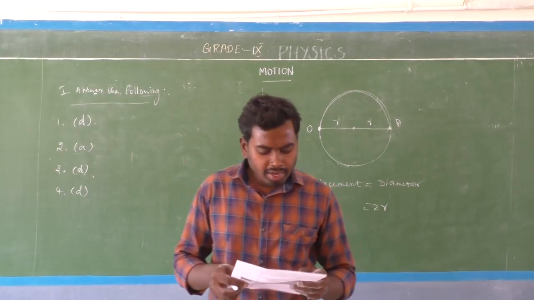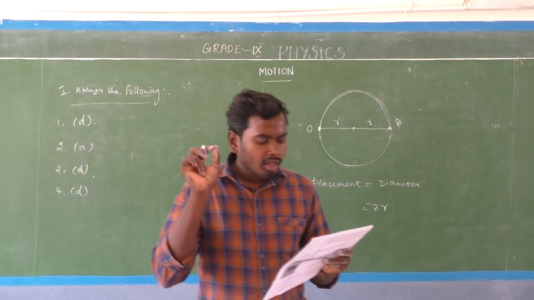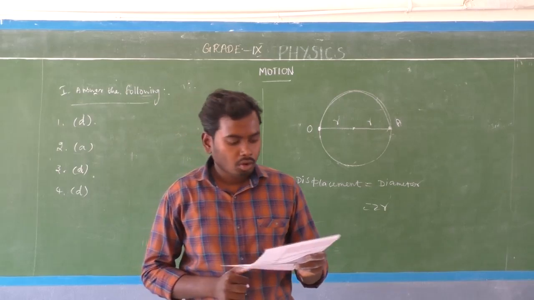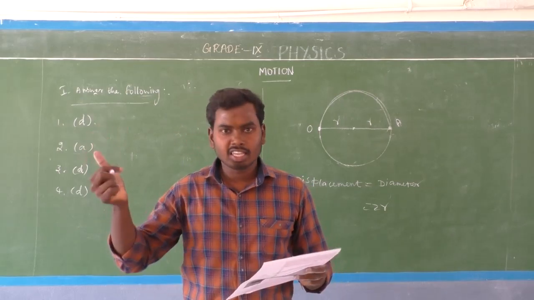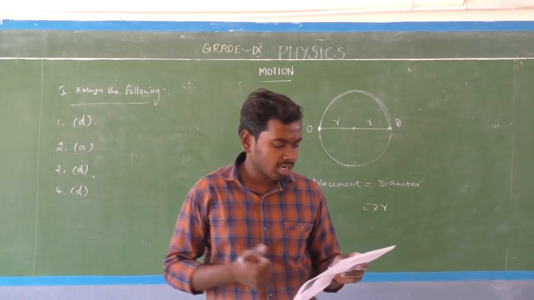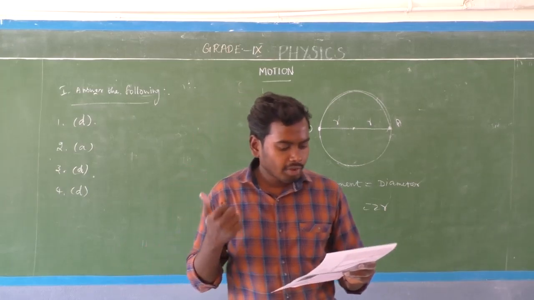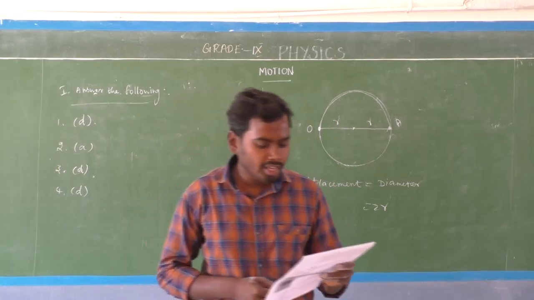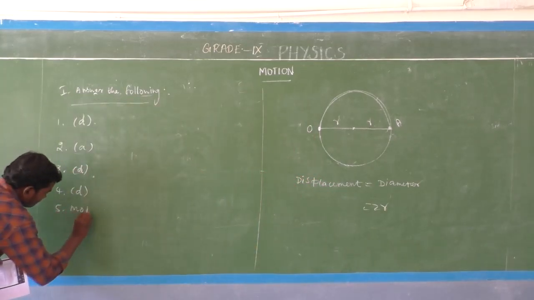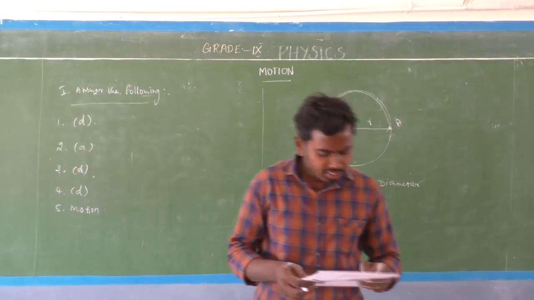An object is said to be in dash if it changes its position with respect to its surroundings in a given time. Note this point, we already know it. Whenever an object's position changes from one place to another, we can say the object is in motion. So the answer is motion. An object is said to be in motion if it changes its position with respect to its surroundings in a given time. So the fifth one's answer is motion. Yes. Next, sixth one.